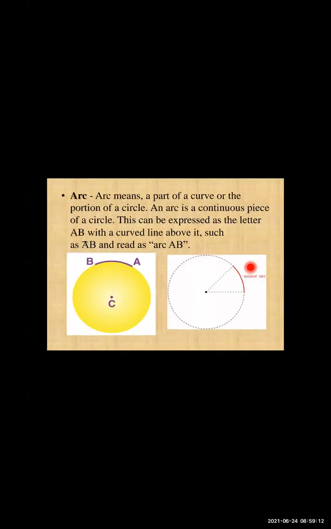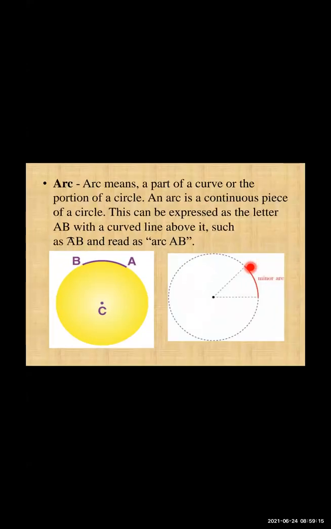Understood what is an arc? Arc means a part of a curve. Whatever the circle is, if we take a small portion of that circle, then that portion is called the arc, and it is continuous. It is not broken anywhere. We write it as AB with an upper curve, and we read it as arc AB.